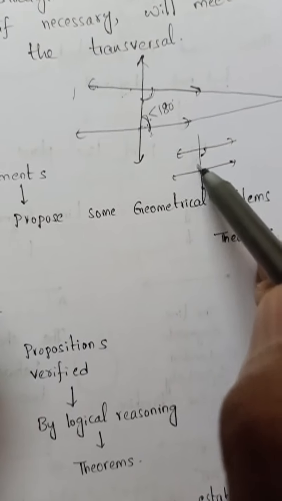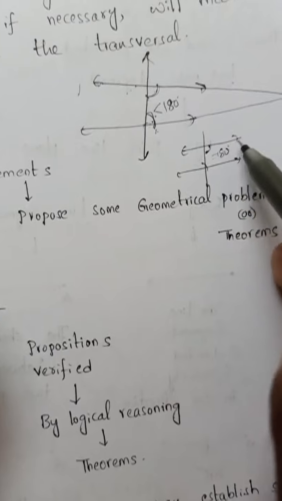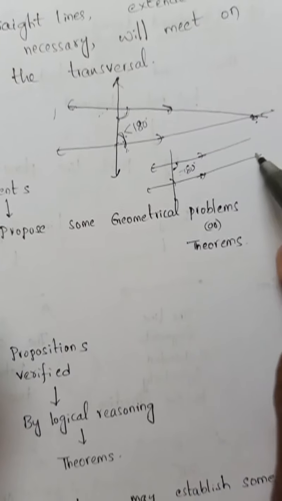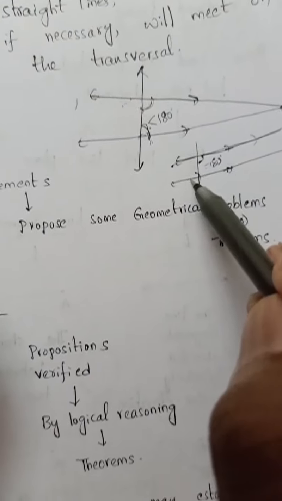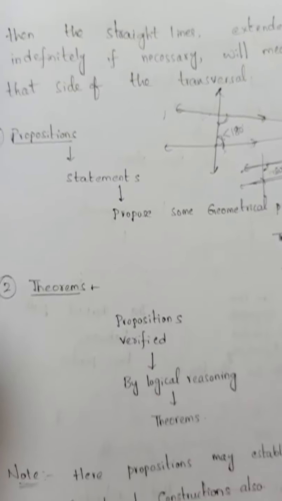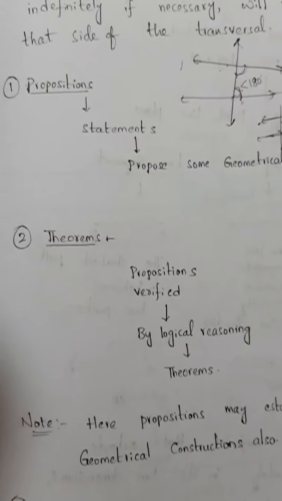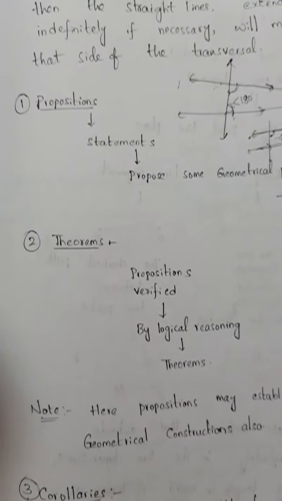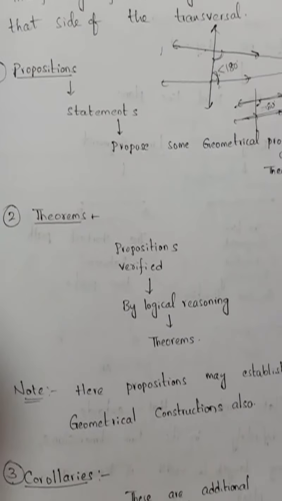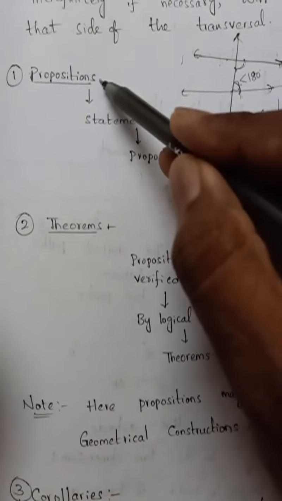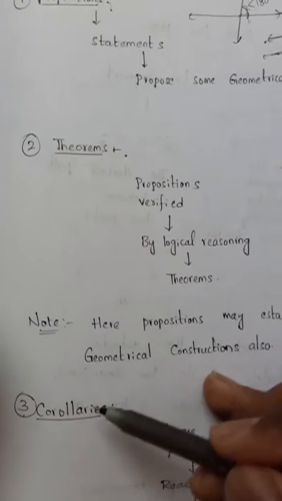Suppose it is equal to 180. If it is equal to 180, what happens? They will never intersect, that means they are parallel. The parallel condition is coming from this postulate. Now propositions. So there are some more axioms, postulates, and then next propositions, theorems, and corollaries.